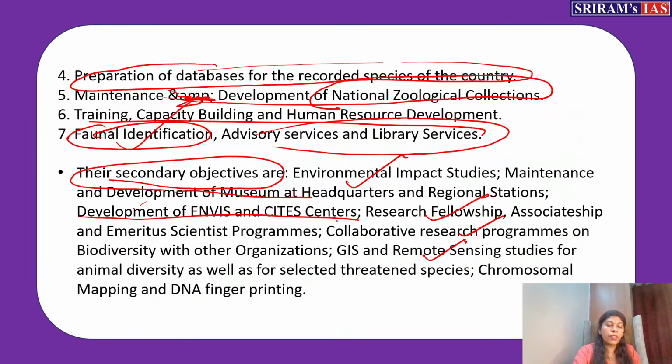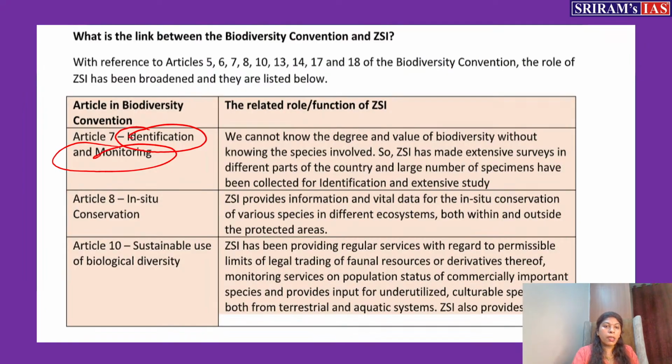As you can see, the faunal identification is done by ZSI only. So we can say that the identification of species is done through ZSI by conducting surveys in different parts of the country. They are conducting surveys, then collecting the specimens, identifying them, then doing studies and research on that. So identification and monitoring, which is mentioned under the Biodiversity Convention, is conducted by ZSI only. With the help of ZSI only, the elaborate study in the particular area is done by surveying that area.